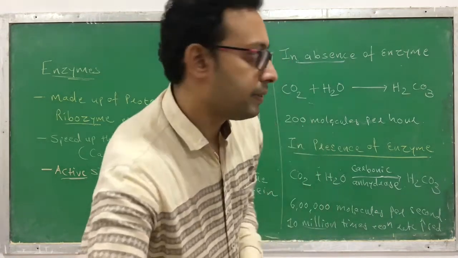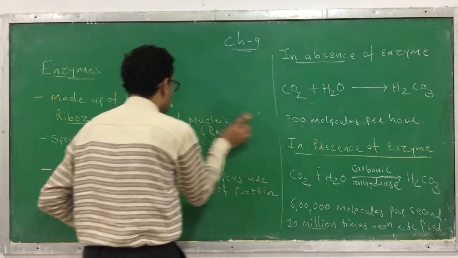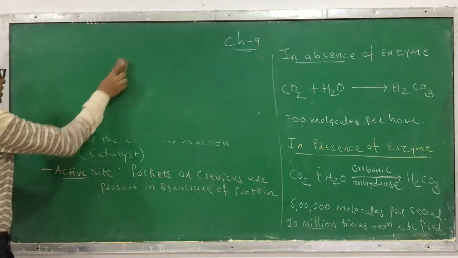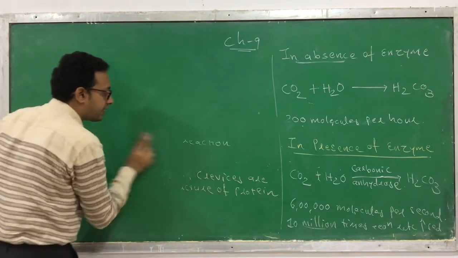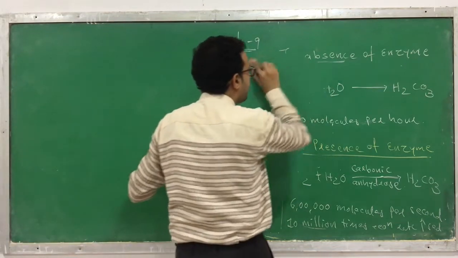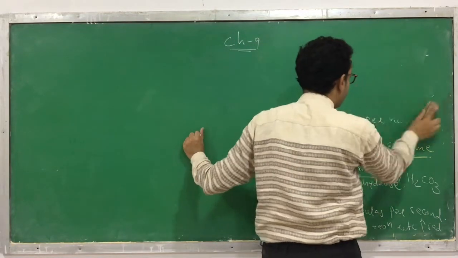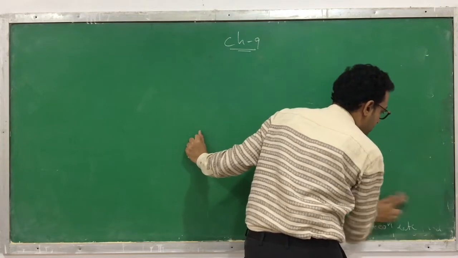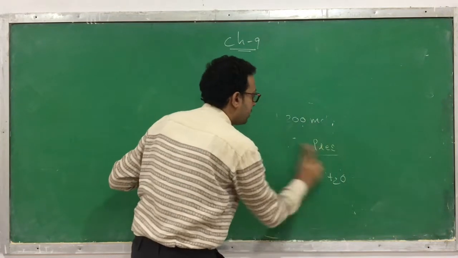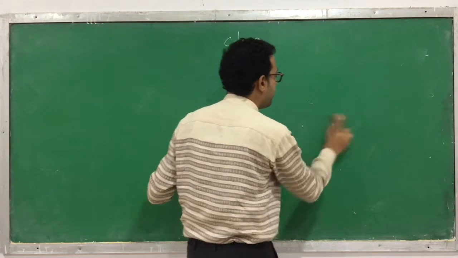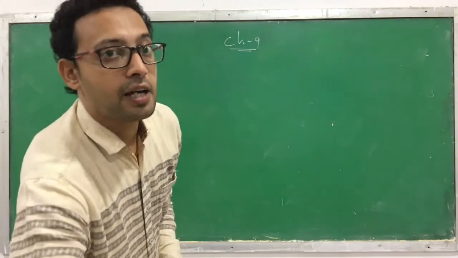Now the same thing happens over here. For example, we also do chemical reactions in the chemistry laboratory. Now what is the difference between the chemical reactions happening in a chemistry laboratory and the chemical reactions which happen in our body?